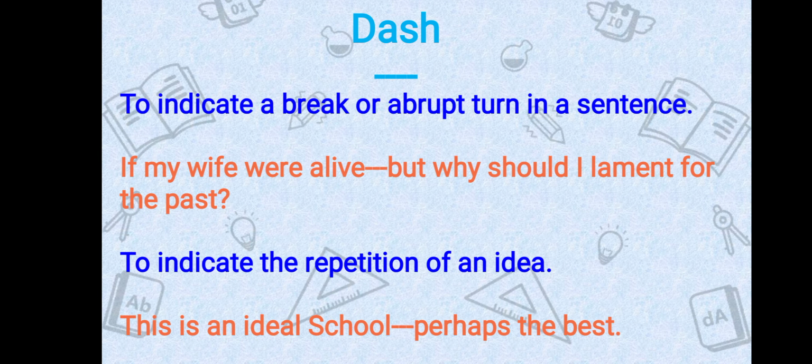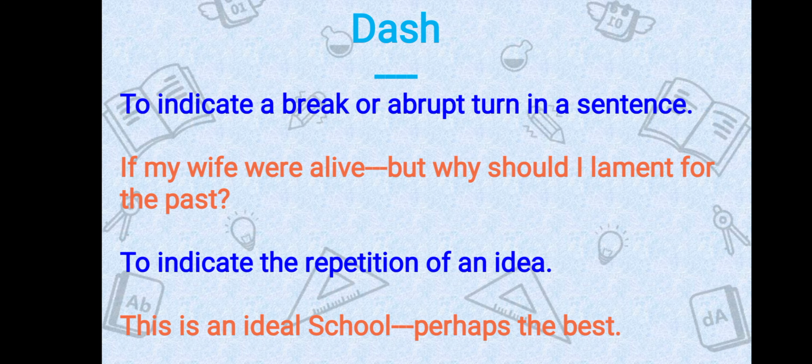Now, when do we use dash? We use dash to indicate a break or abrupt turn in a sentence. For example, "If my wife were alive—but why should I lament for the past?" See, there is an abrupt turn. "If my wife were alive" is totally something different. This sentence has a different meaning, but suddenly it turns another way: but why should I lament for the past?